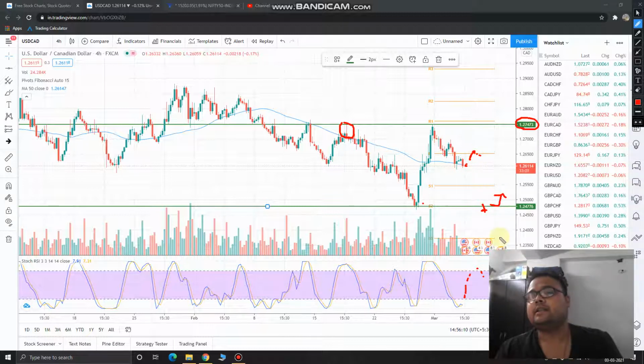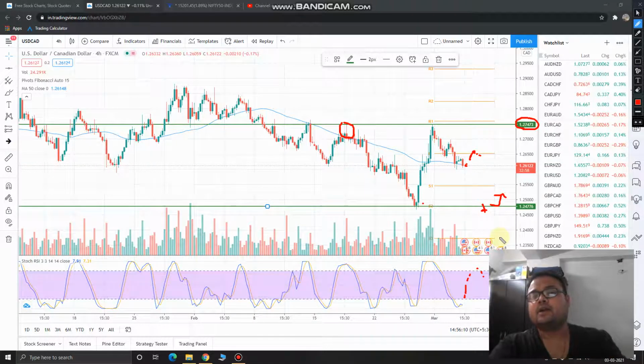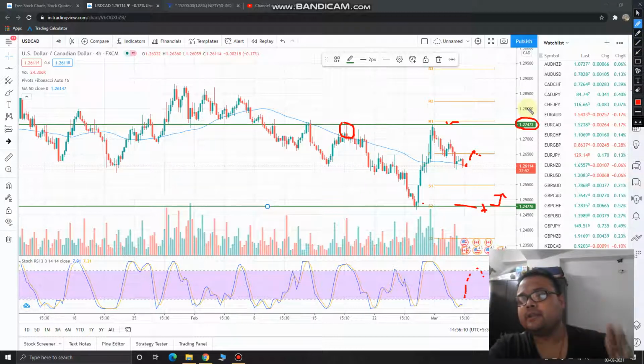Then just look at the position of stochastic RSI. If it is in overbought zone and if it is coming down from the overbought territory, you can short the market for some quick profit. Otherwise, these two levels are the main levels where you should take your trade. If you're looking for an ideal trade or a disciplined trade, these two are the levels for USD Canadian dollar.